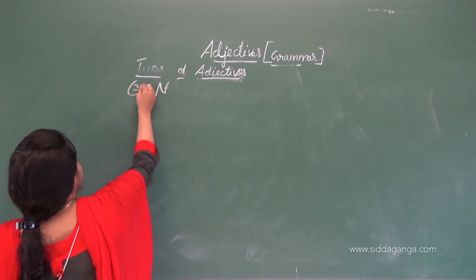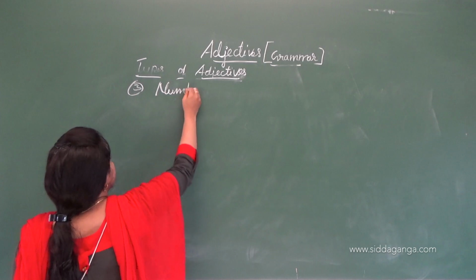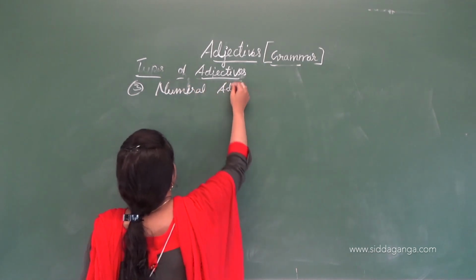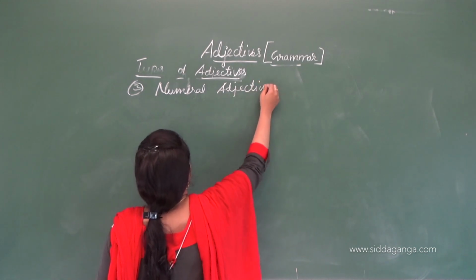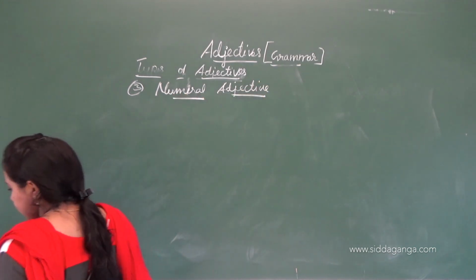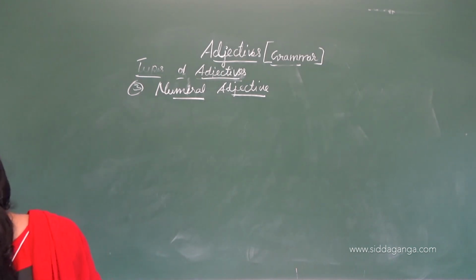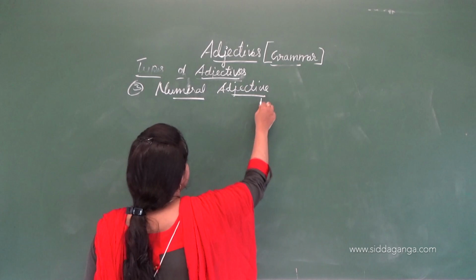So we have learned here about the numeral adjective. This numeral adjective is divided into 3 again. So let's see about the numeral adjectives. I am going to describe this in 3 parts.